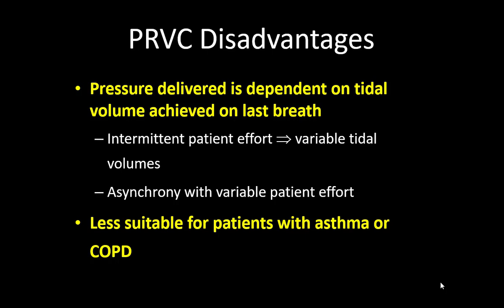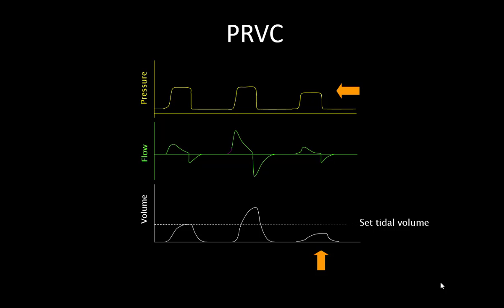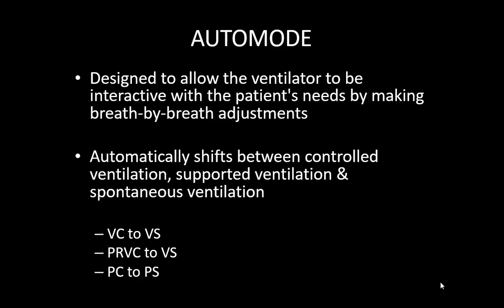Certain disadvantages are there. The pressure delivered is dependent on the tidal volume achieved in the last breath. So if the patient is having intermittent effort, then there will be a variable tidal volume, and here one can have asynchrony. This is less suitable for patients with asthma or COPD, because in those patients the tidal volume varies from breath to breath depending on the resistance pattern of the lung. So as you can see here, with a variable breath, this is the set tidal volume, the next breath is too high, so the ventilator tries to minimize it and it can go below the set tidal volume. So in variable respiratory effort, it is not working.